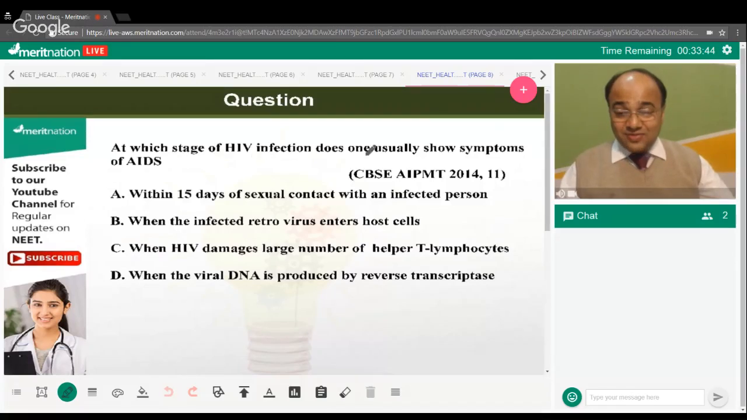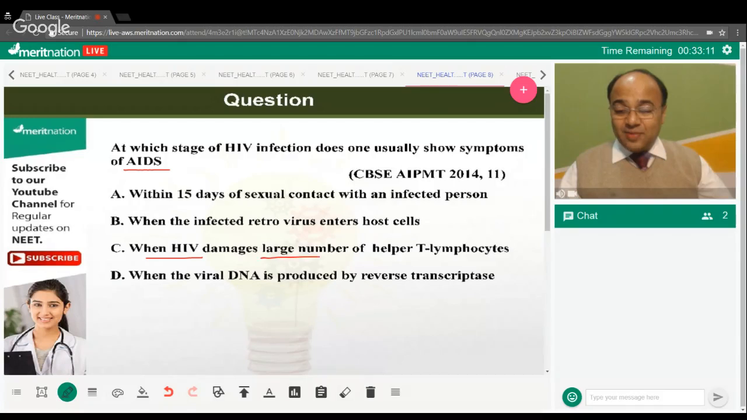At which stage of the HIV infection does one usually show symptoms of AIDS? So, remember, as soon as one contracts the HIV infection, they will not show the symptoms of AIDS. The symptoms of AIDS will start appearing slowly. So, what is going to be the correct answer over here? I guess many of you know it and you have given it to me, Anu. Hi. And the answer is definitely option C.